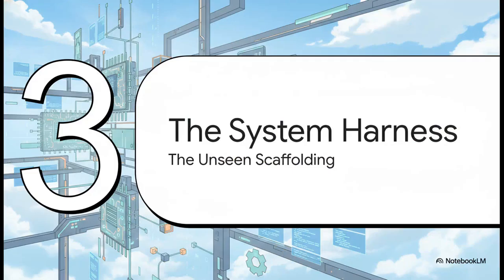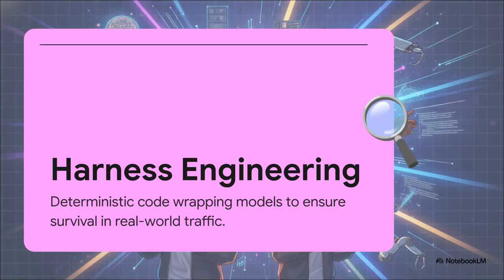Section 3. The deterministic system harness, the unseen scaffolding. There is this massive, kind of funny irony in modern AI development. To make all this unpredictable, non-deterministic AI magic work, you actually need heavy, boring, traditional software engineering. We call this harness engineering. People get so hyped about the creativity of the model that they completely forget an agent is mostly just standard software underneath. The harness is all that deterministic code wrapped securely around the model.